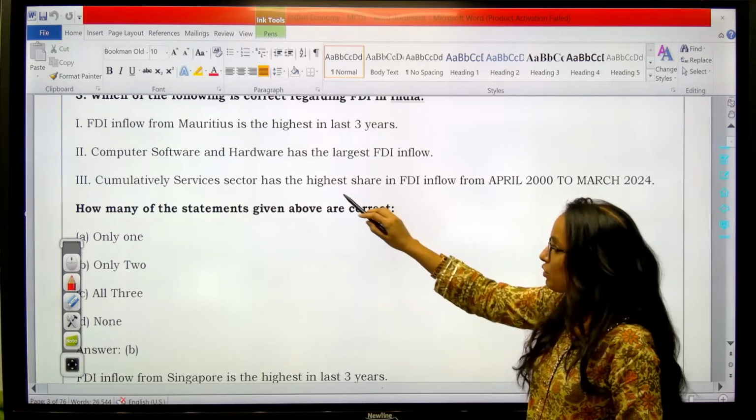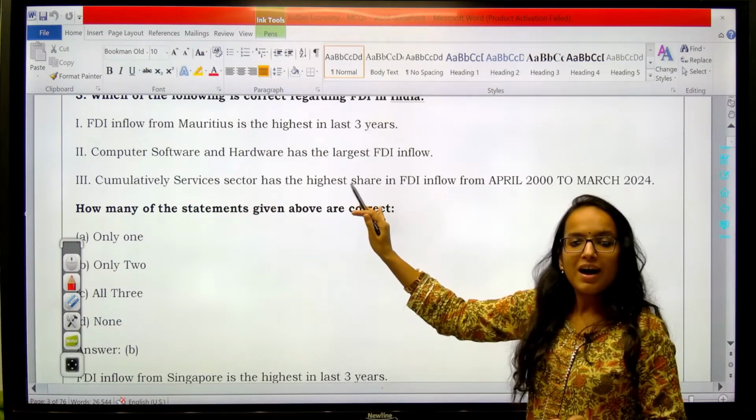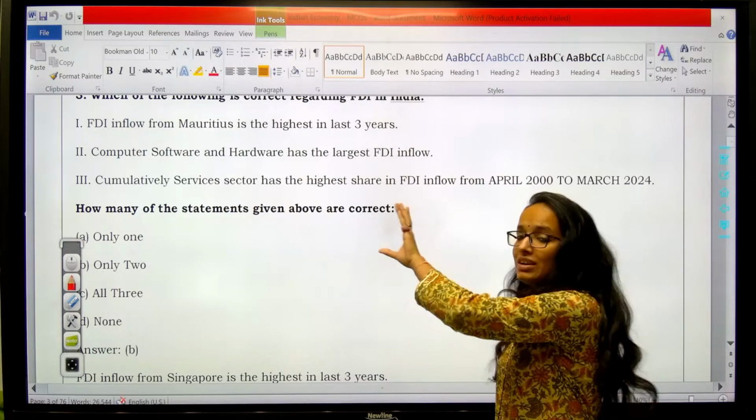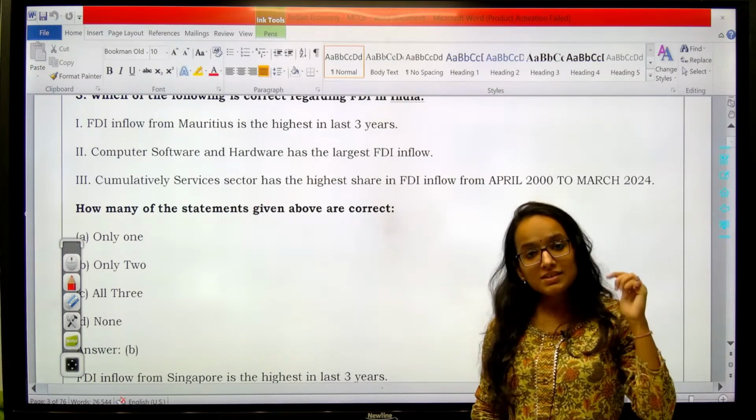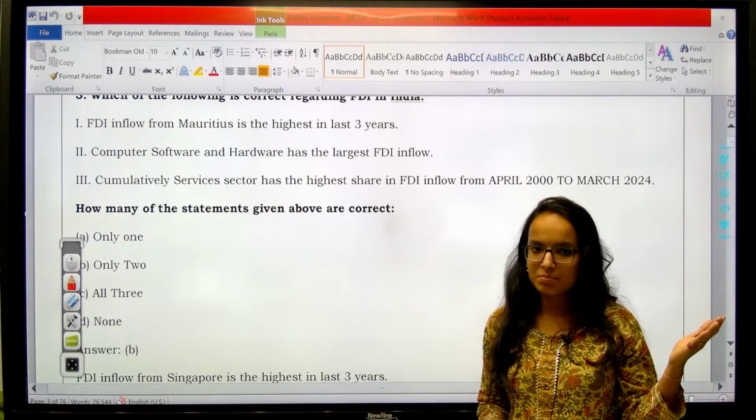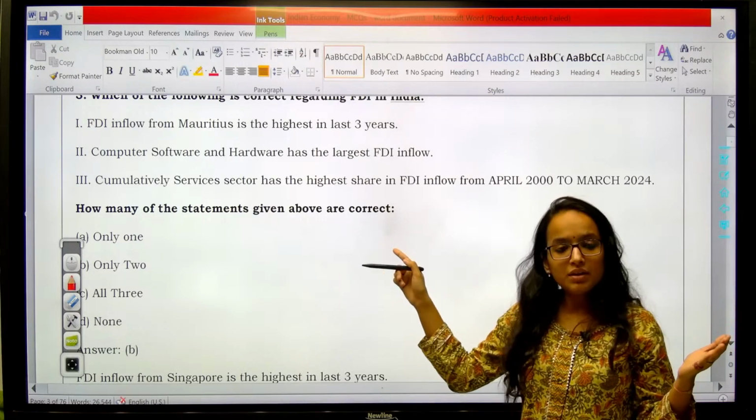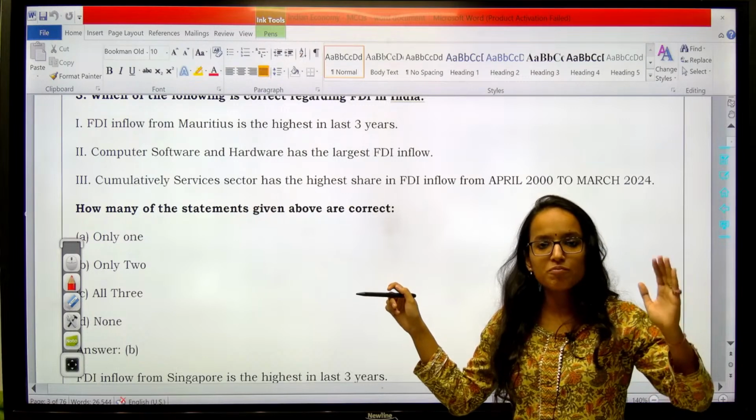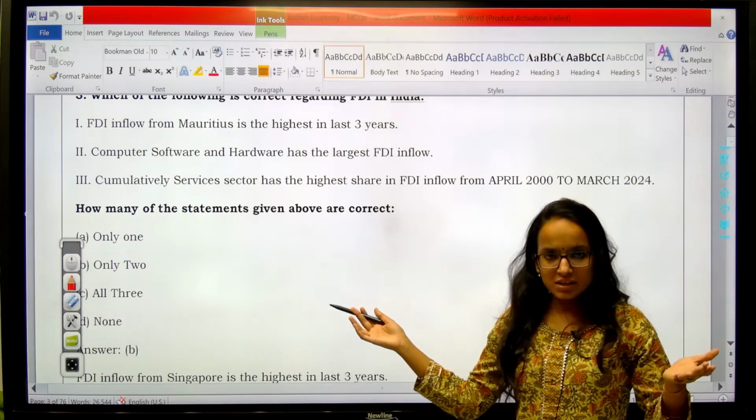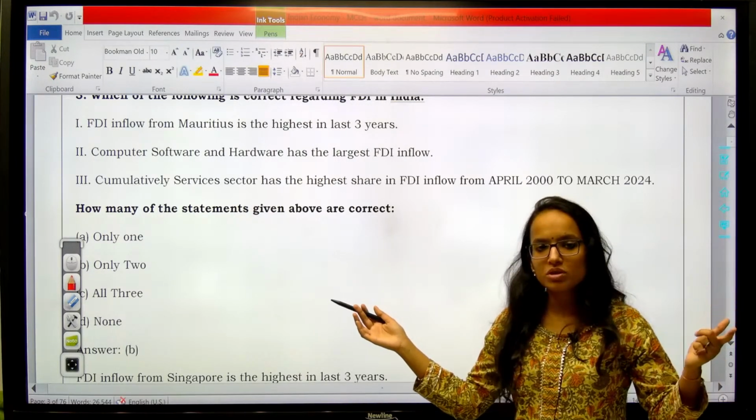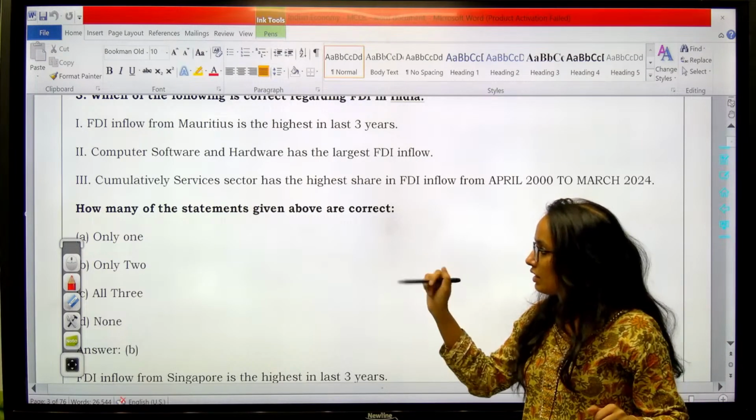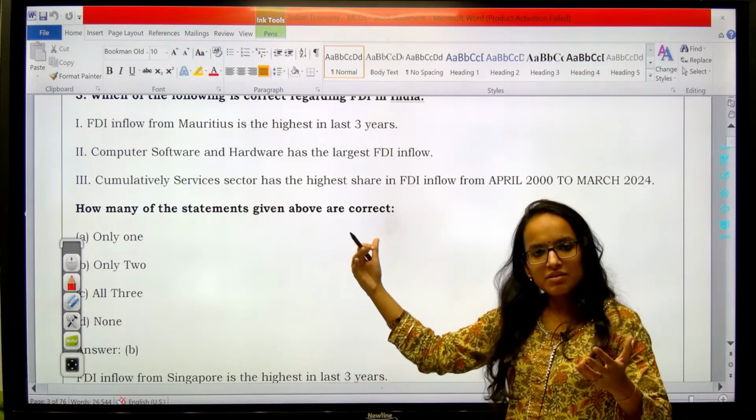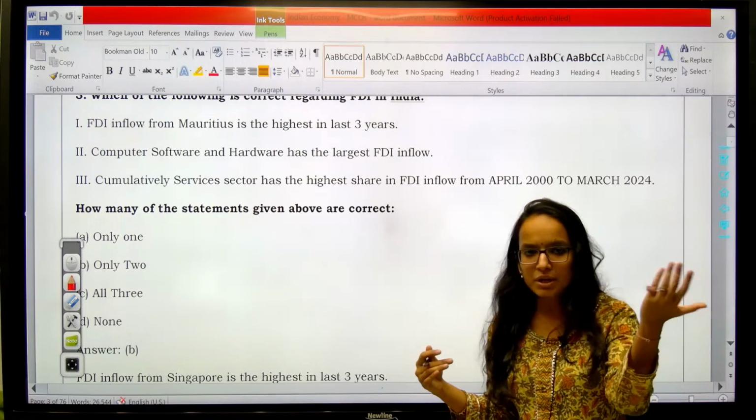FDI inflows from Singapore have been maximum in India for the last 3 years. These are pure trend-based questions, and UPSC has asked these questions if you see the previous year papers. So you should remember from which country India is receiving the maximum FDI. If we see the trend of the past 3 years, that is Singapore. Earlier it used to be Mauritius. Clear? Second, computer software and hardware, as we have discussed, is true, and the services sector has attracted more FDI in India as compared to other sectors.